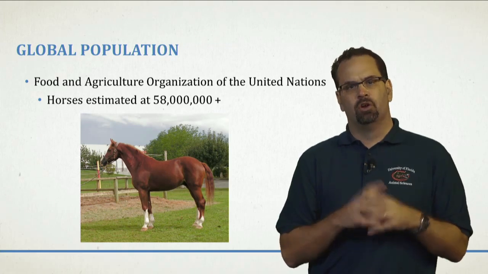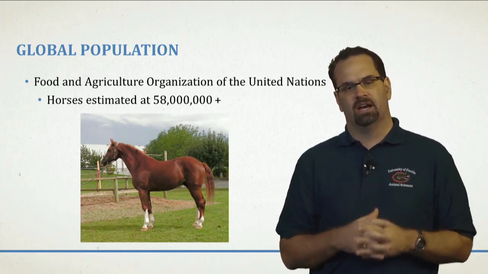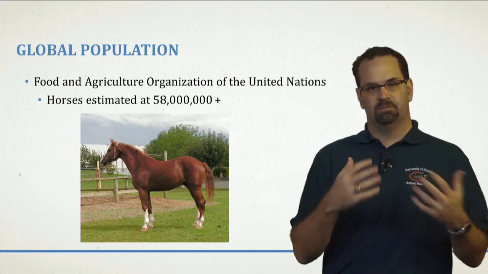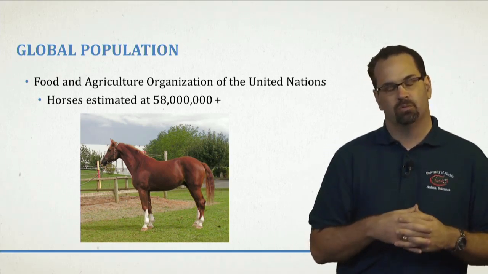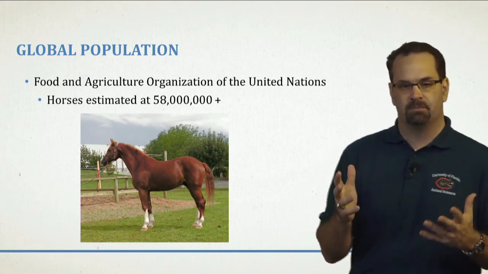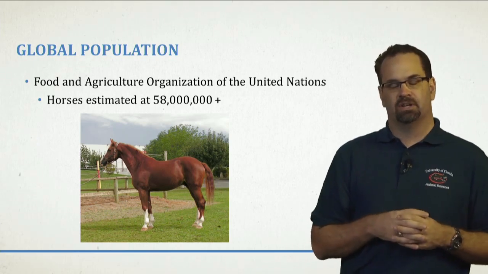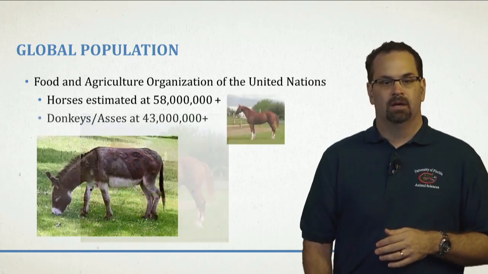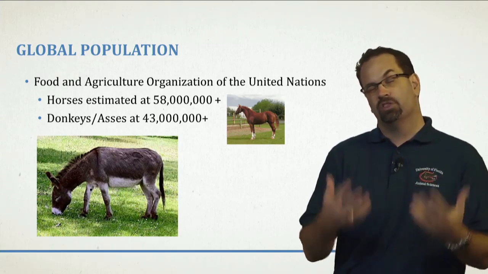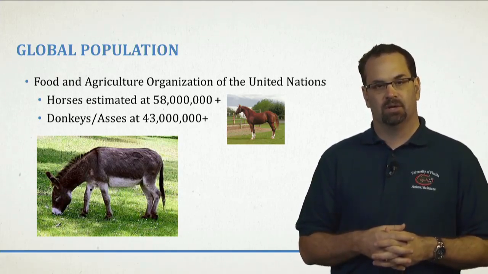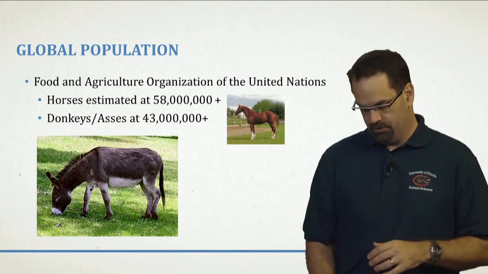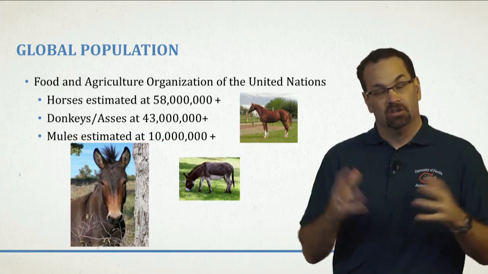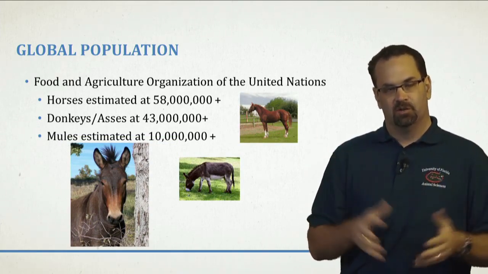Now, the next thing we want to look at is the global population, and the best information I could find is this report from the Food and Agriculture Organization of the United Nations, and they update livestock species throughout the world through surveys or estimations. Their last estimate from 2011 is that there are 58 million horses on Earth, which is pretty amazing. And then if we look at donkeys or asses, there's another 43 million. So again, you have 58 million horses, 43 million donkeys, and then this was really surprising to me. I didn't realize how many mules we actually have around the world, and there's over 10 million mules, which is really cool.